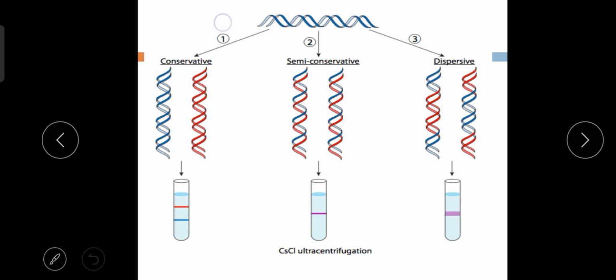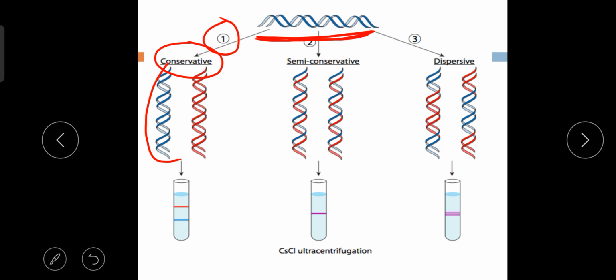Number one is the conservative mode of DNA replication. What does it mean? What is conservative? Conservative means when from one DNA molecule two new DNA molecules are formed, then always the parent DNA molecule remains separated from the newly formed DNA molecules. Here you can see these two are newly formed DNA which are formed from this parent DNA.